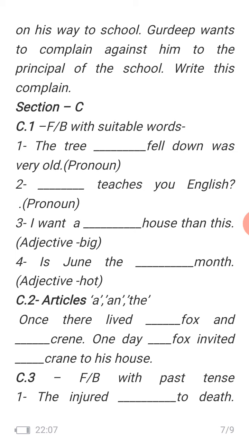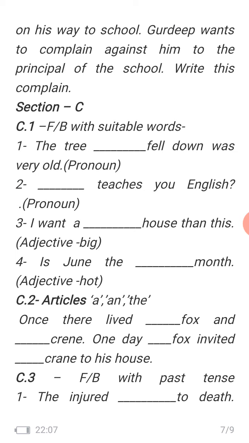Why will bigger come? Why is the g doubled here? Because when the consonant is preceded by a vowel, you double the consonant. This is the rule we will follow here. So the answer is bigger: I want a bigger house than this. Next, is June the blank month?